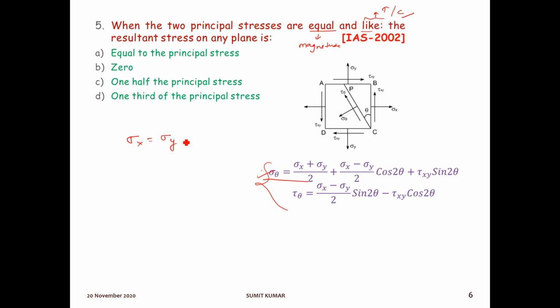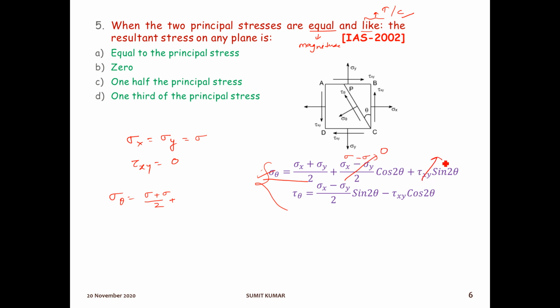So here sigma x equal to sigma y, and shear stress is not given, so we can assume tau xy equal to 0. Now we need to calculate the resultant stress, sigma theta. So put this value: sigma theta equal to sigma x plus sigma y by 2, suppose this is sigma, so sigma plus sigma by 2, plus the term with sigma x minus sigma y, which is sigma minus sigma, so this term will be 0 and the whole term will be nullified.